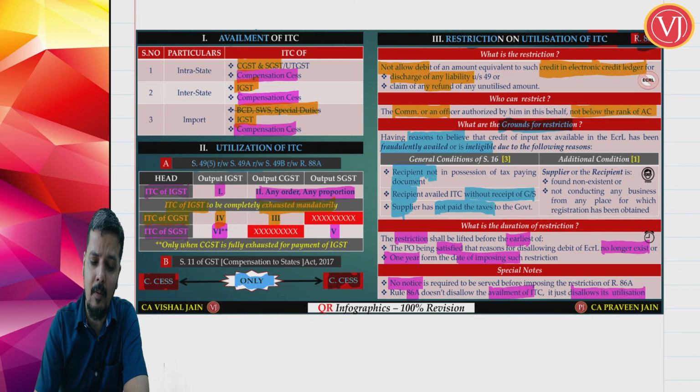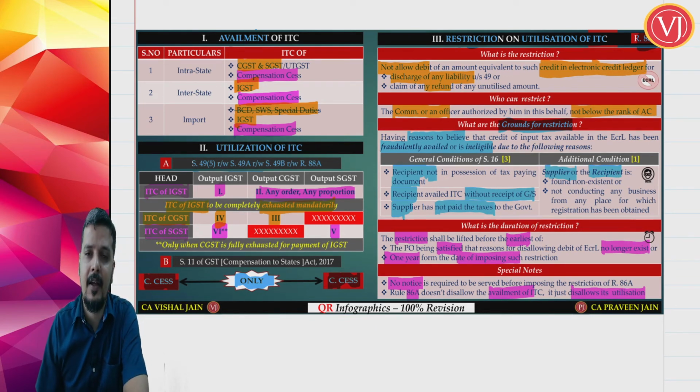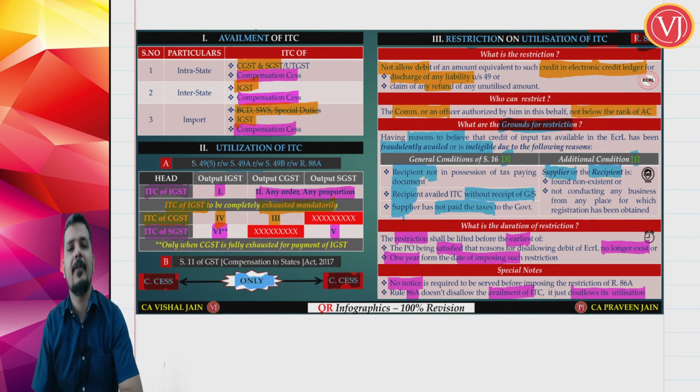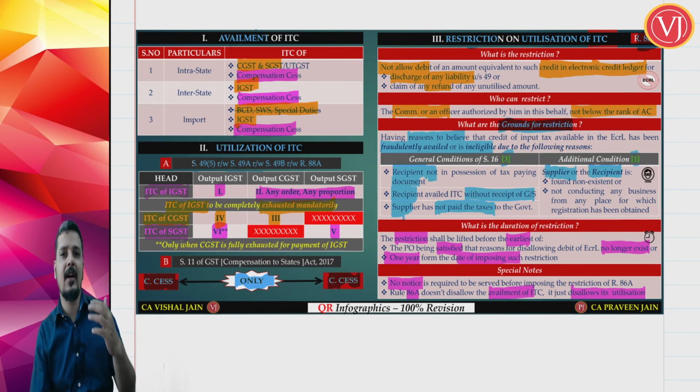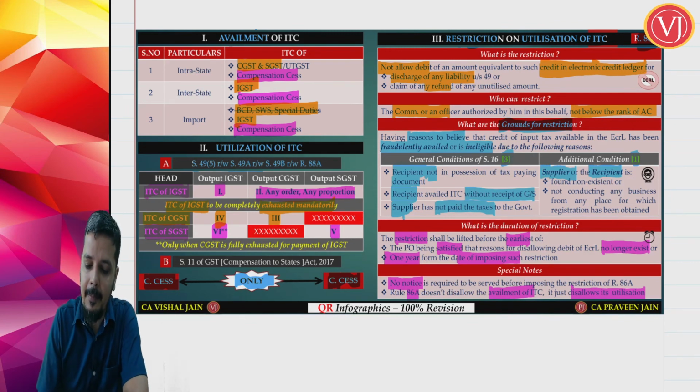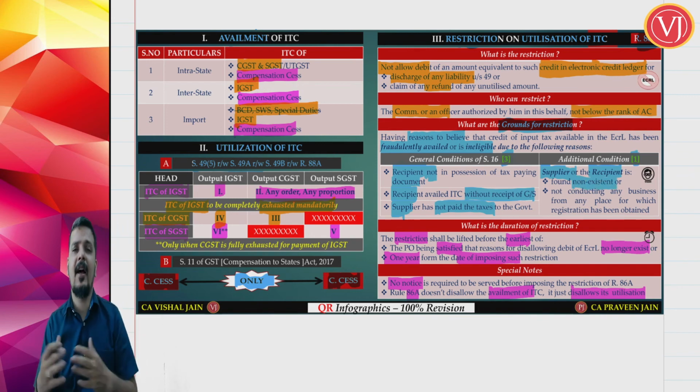What is that one more ground? Either the supplier or the recipient. See, the first three are separately given, last one is separately given, right? In the first three cases, these are one of the conditions for taking input tax credit. Now the last point is, either the supplier or recipient is found to be non-existent. They are not there. They are there only in books.